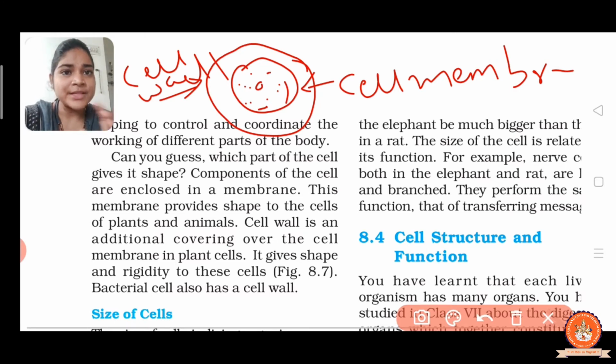Again I repeat, the cell membrane is the inner layer of the cell, and the cell wall is the outer layer of the cell, and the cell wall is rigid.